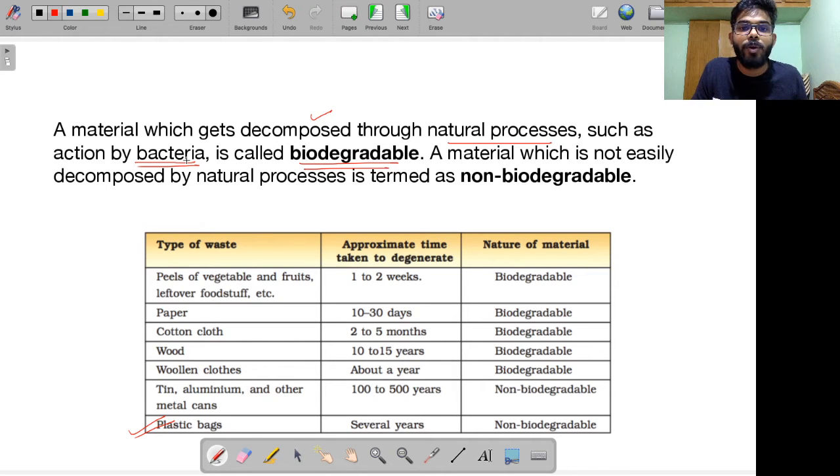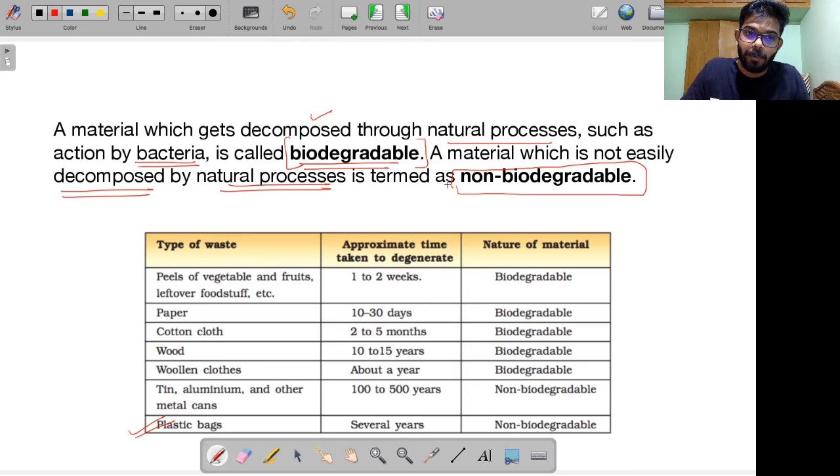In the previous lesson I also told you what happens when we die. There are these detritivores, these bacteria, fungi, etc. They start to break down the dead body, and then they release all these nutrients back into the atmosphere, back into the soil, right? So that's what I told you. Objects that can undergo decomposition like this by the action of bacteria through natural processes are called biodegradable materials, right? And then there are some materials that don't get easily decomposed by natural processes. These are called non-biodegradable materials, right?